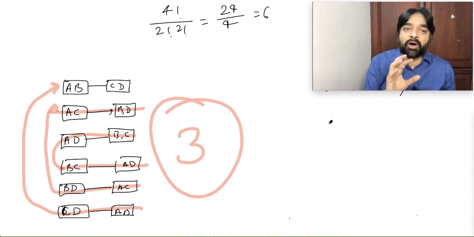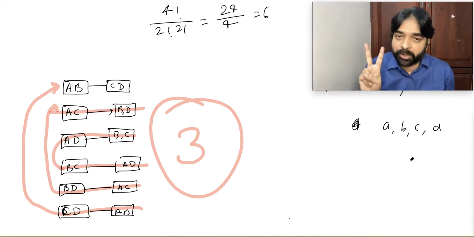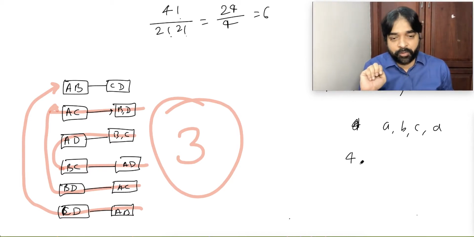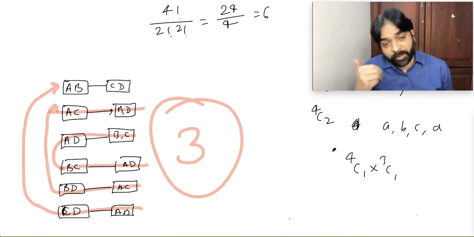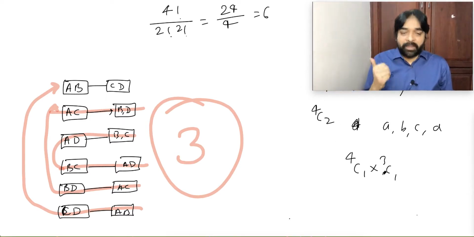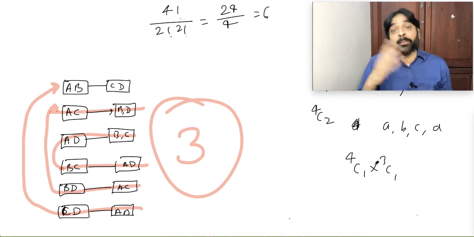If you try to recall, I already gave you one example. Suppose there are 4 different objects A, B, C, D, and I have to select 2 objects. You cannot do 4C1 into 3C1, because the wrong answer will come. If you have to select 2 objects, directly say the answer is 4C2. If you say, no sir, let's take one by one, then you will get a double answer because there is a repetition.